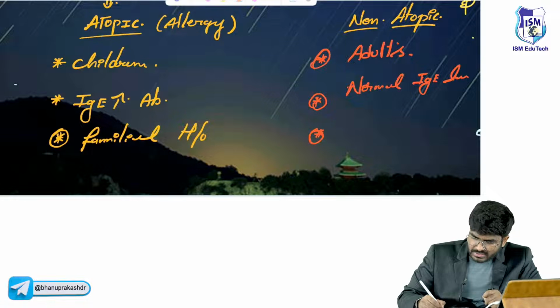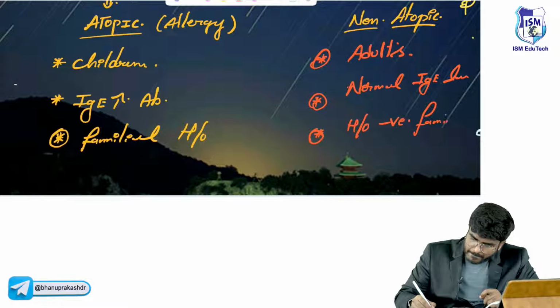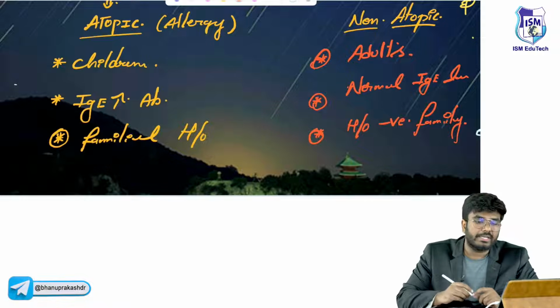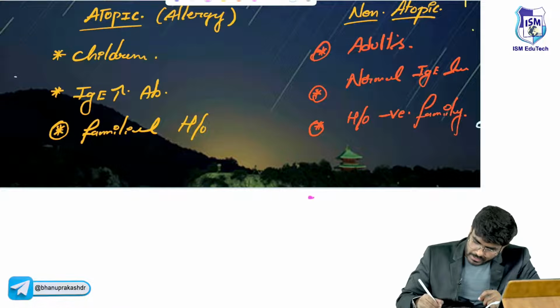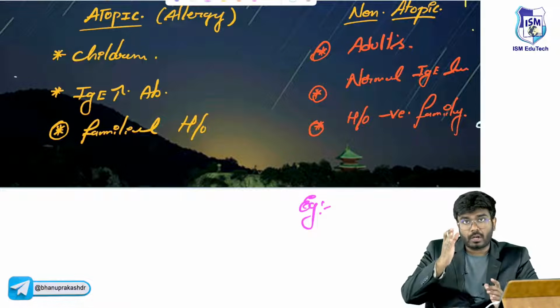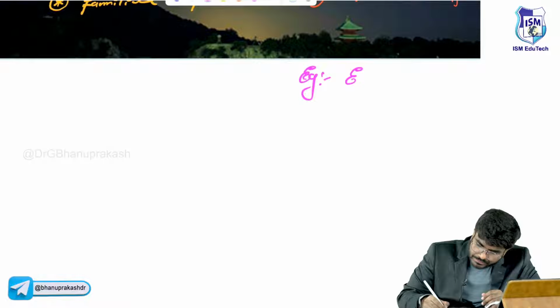Family history is usually absent. Examples are very important. Look at the examples under non-atopic. Under non-atopic, I am writing first: exercise.